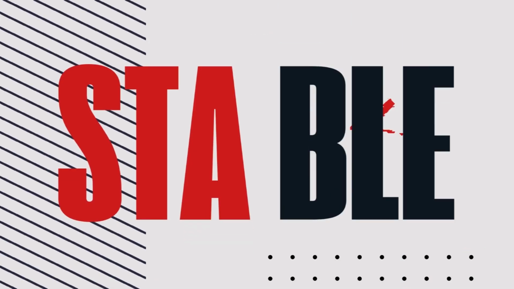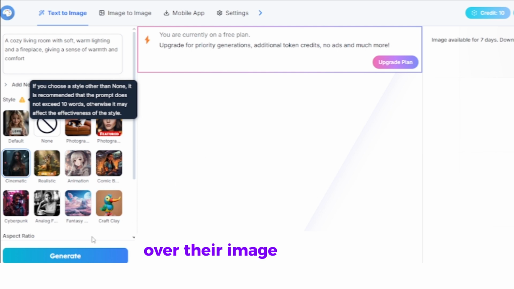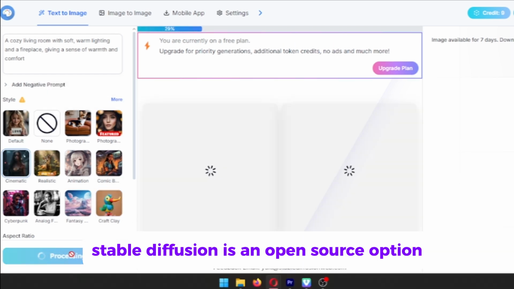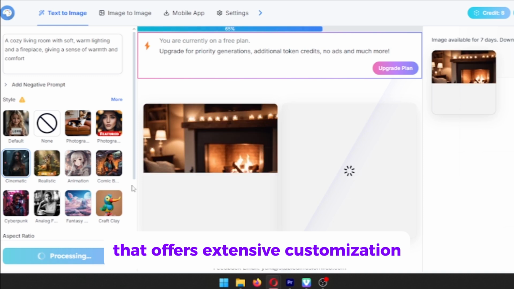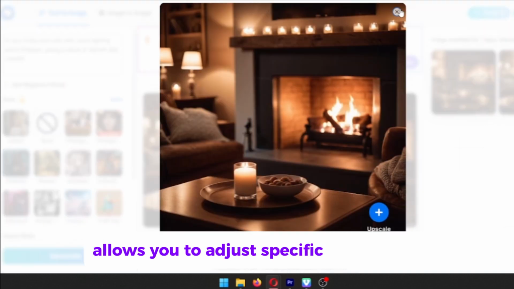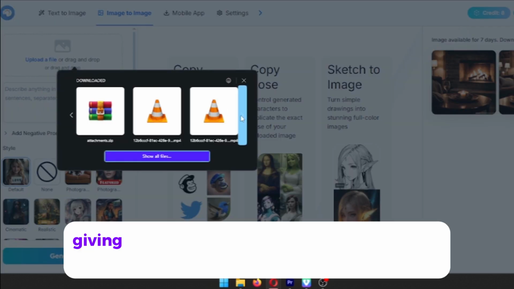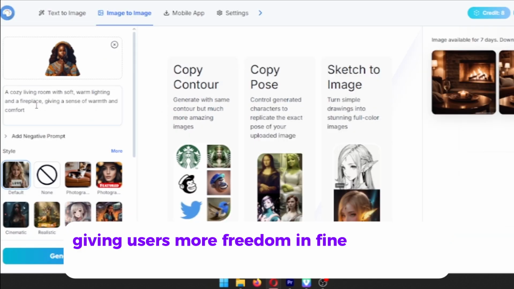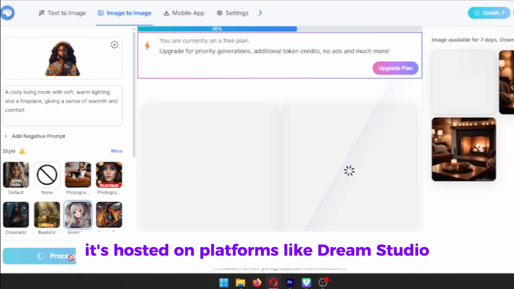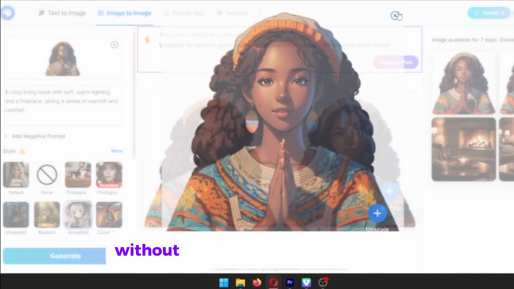4. Stable Diffusion. For those who like a little more control over their image generation, Stable Diffusion is an open-source option that offers extensive customization. Stable Diffusion allows you to adjust specific parameters like style, lighting, and composition, giving users more freedom in fine-tuning the results. It's hosted on platforms like Dream Studio and ClipDrop, making it easy for creators to use without deep technical knowledge.